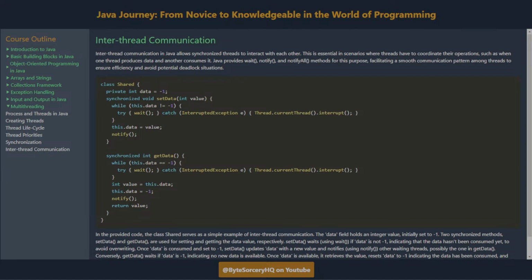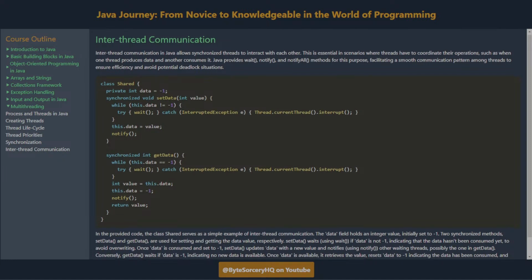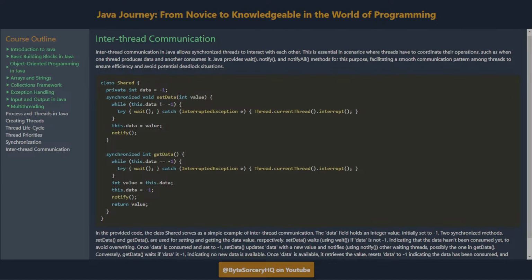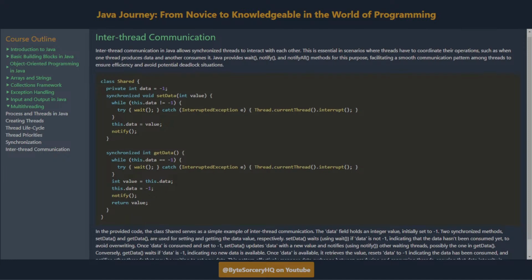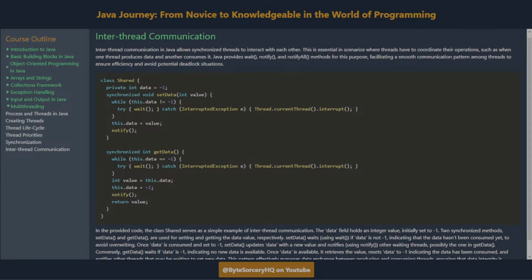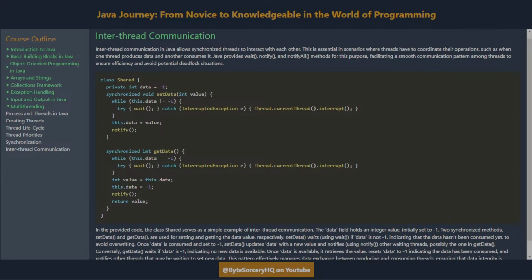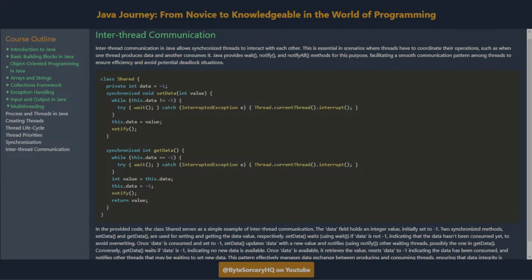Inter-thread communication. Inter-thread communication in Java allows synchronized threads to interact with each other. This is essential in scenarios where threads have to coordinate their operations, such as when one thread produces data and another consumes it. Java provides wait, notify, and notifyAll methods for this purpose, facilitating a smooth communication pattern among threads to ensure efficiency and avoid potential deadlock situations.